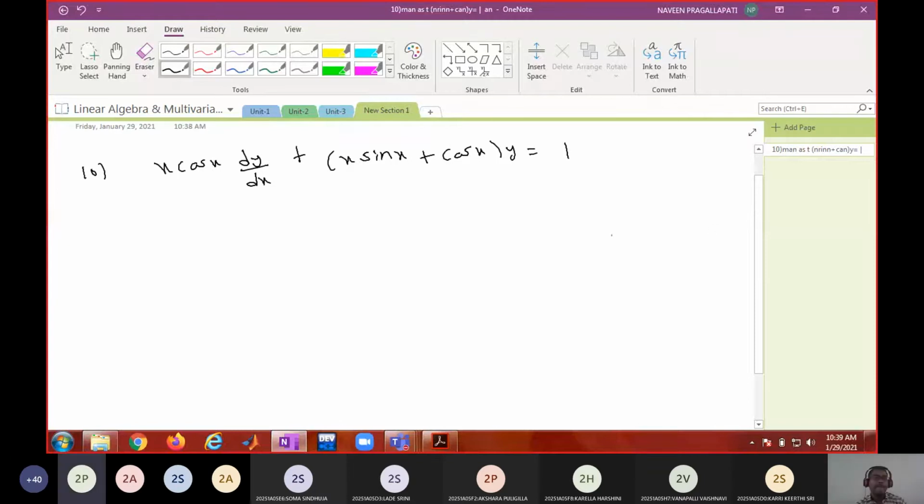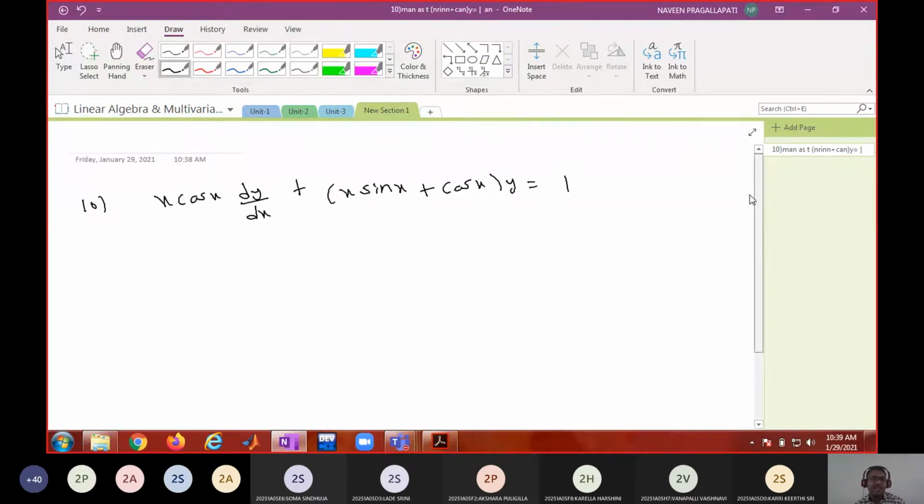It will be a linear differential equation. If you divide by x cos x, is it exactly a linear differential equation? First of all, it is a linear differential equation because the degree of the dependent variable is 1, the degree of the derivative is also 1, and no term contains a product of the dependent variable and its derivative. Therefore, it is a linear differential equation. Once you identify it as linear, the only thing you have to do is bring it to standard form. So, what do you mean by standard form?